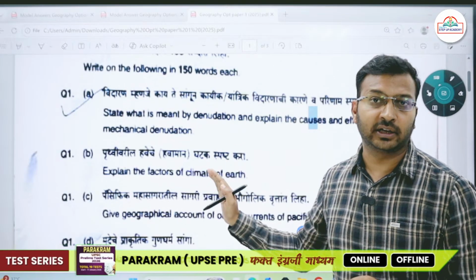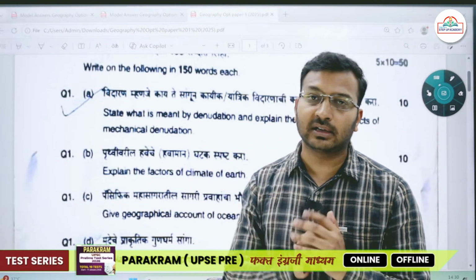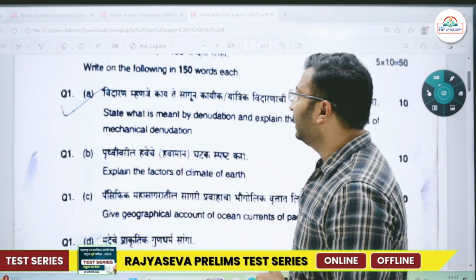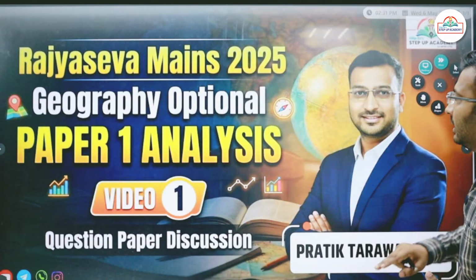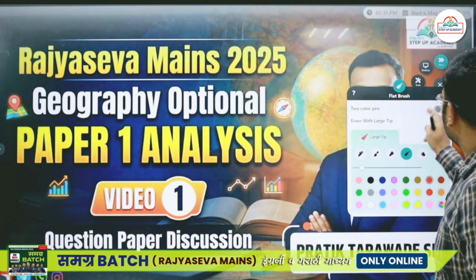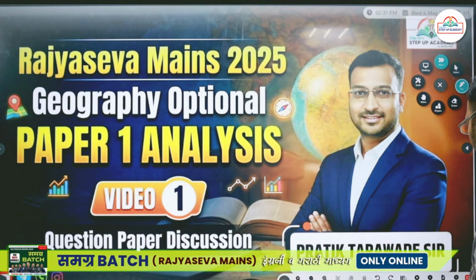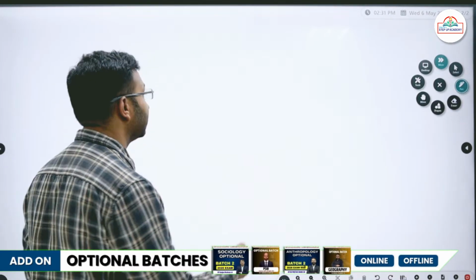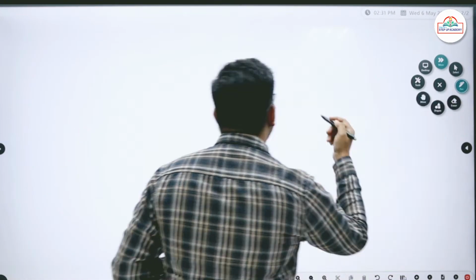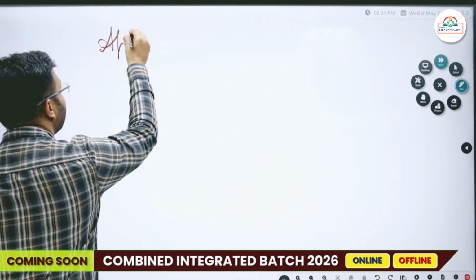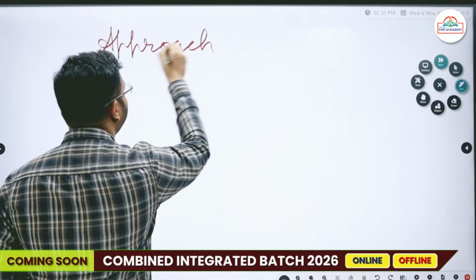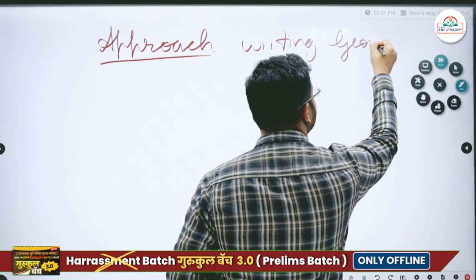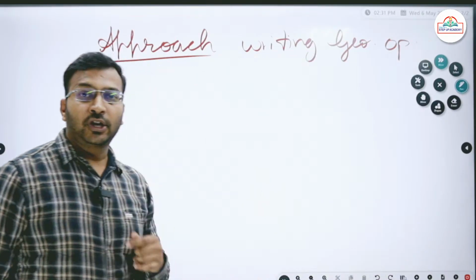तुमचा जो अप्रोच आहे ऑप्शनल पेपरसाठी तो नेहमी वेगळा असला पाहिजे. ठीक आहे, असं नाही की बाबा जीएसचा पेपर तर जीएसचे सारखे आन्सर द्यायचे. So without wasting any time, first of all I will focus upon the strategy that you should have and how you should be dealing with your optional paper. What should be your approach for writing the geography answers? So, in today's session, apart from discussing the questions, we are going to focus upon the approach of writing geography optional answers.